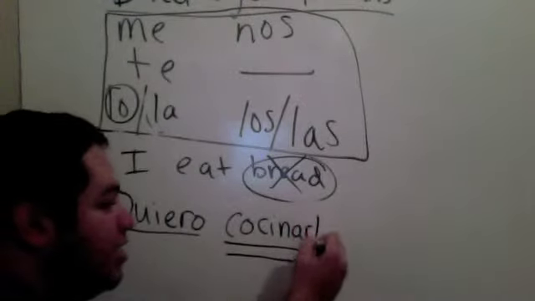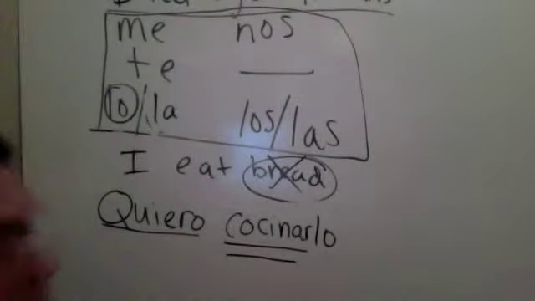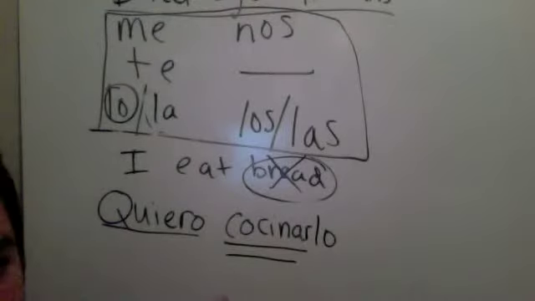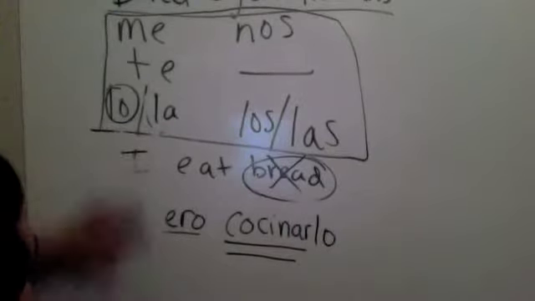Attaching it, it looks funny, but that's right. Quiero cocinarlo. And this structure is a little more similar to English, which is why a lot of you will prefer it. So I want to cook it. They're both correct. Okay? So let's do another one.